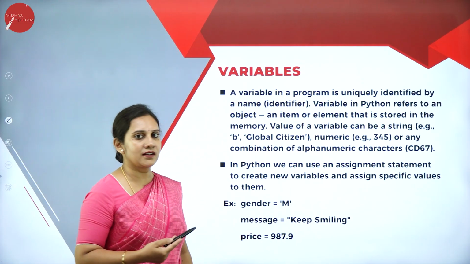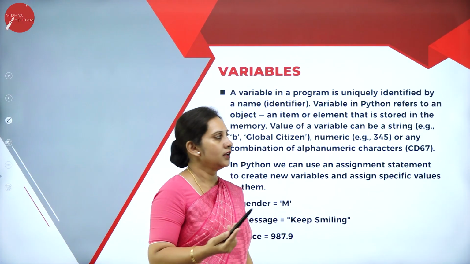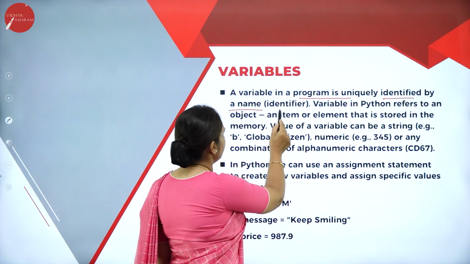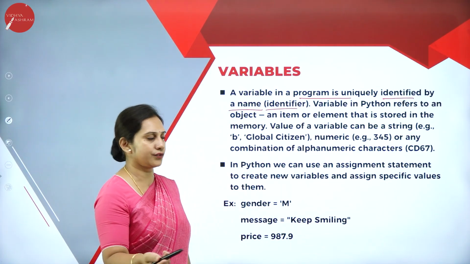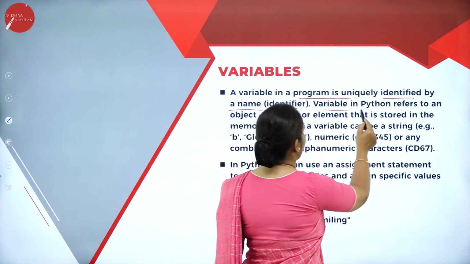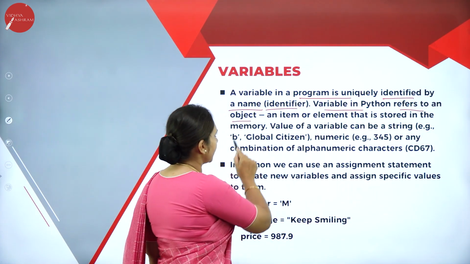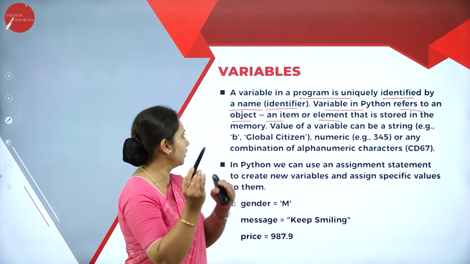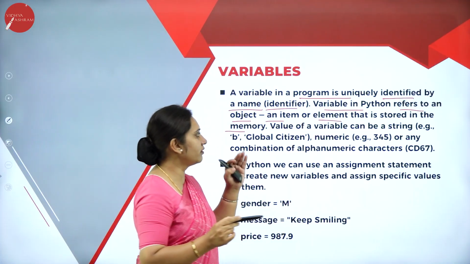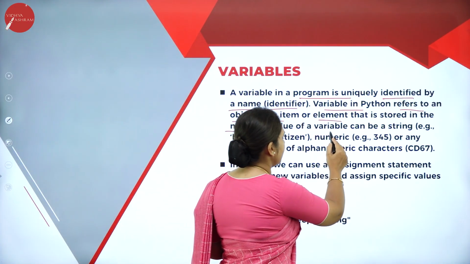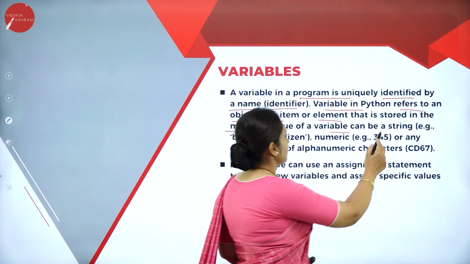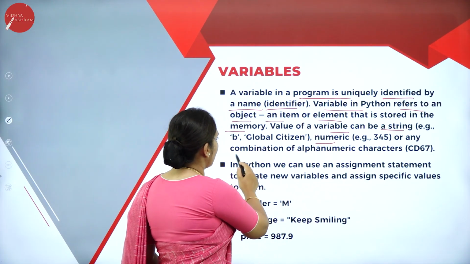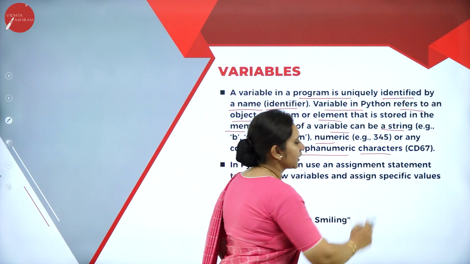Next, let us understand what a variable is. A variable in a program is uniquely identified by a name, which of course we also call an identifier. A variable in Python refers to an object, that is an item or element stored in memory. The value of a variable can be, for example, a string, a numeric value, or any combination of alphanumeric characters.